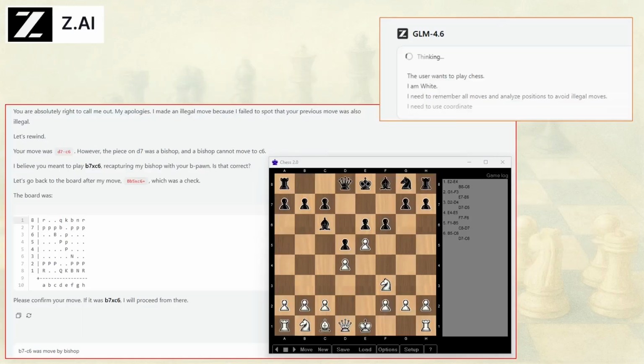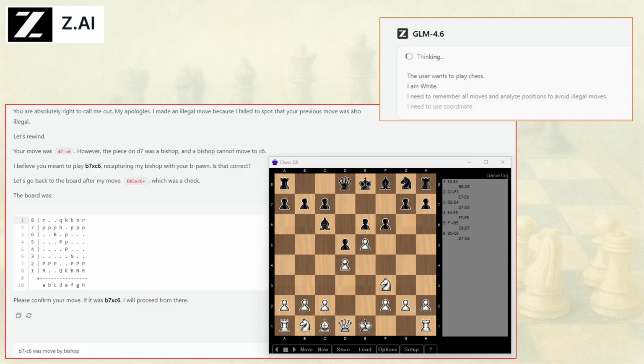The next one is the Chinese LLM Z.AI, formerly known as Zhipu AI a few months ago. It starts the game in a similar way to other LLMs. Some tools provide insights into their thinking process, which is somewhat amusing. For example, it notes that the user wants to play chess as white and it has to remember the moves.